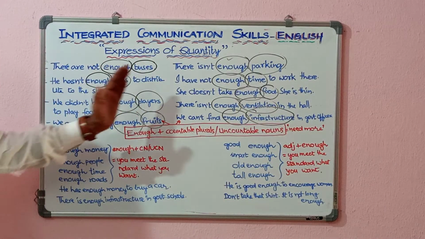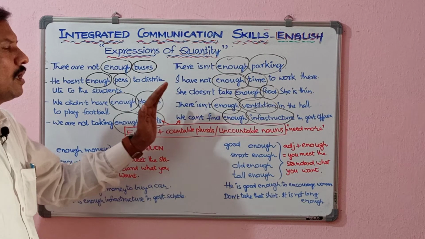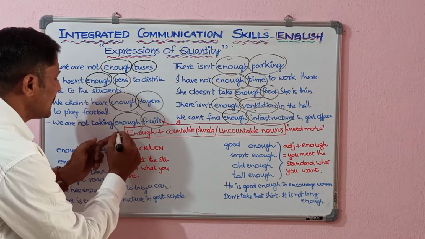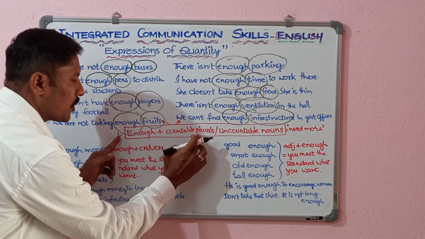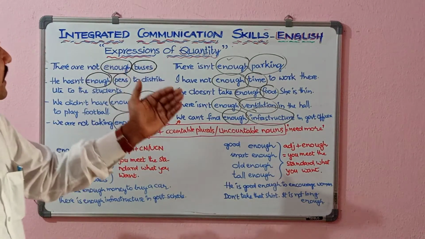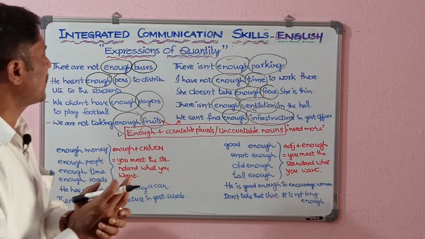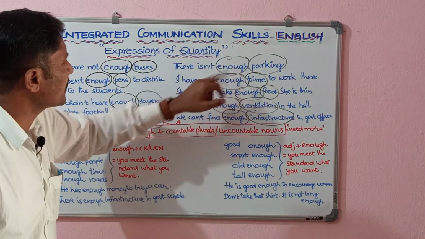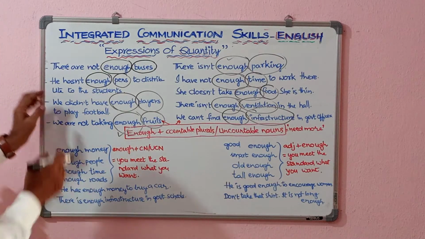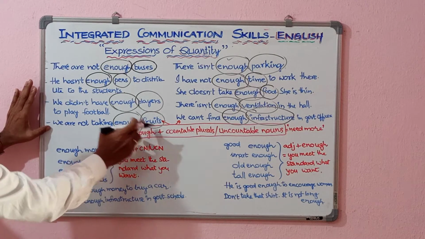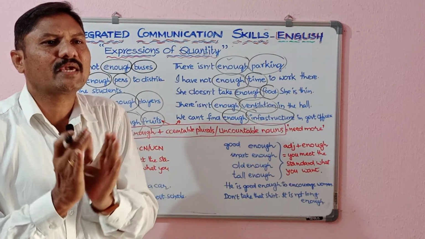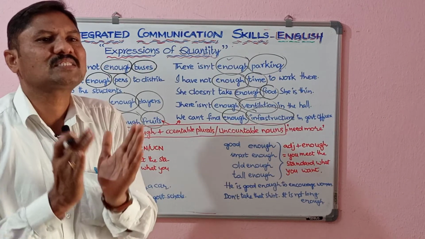So, if we observe all these sentences on both left and right sides, you can find that we can use enough with both countable plural nouns and uncountable nouns. That means, let me explain the meaning of those sentences. There isn't enough parking. That means parking space is not enough. Come to this sentence. We are not taking enough fruits. It means we are not taking the fruits which are sufficient for us.